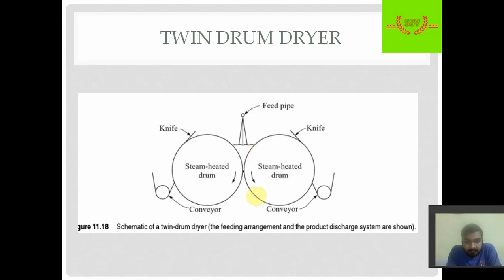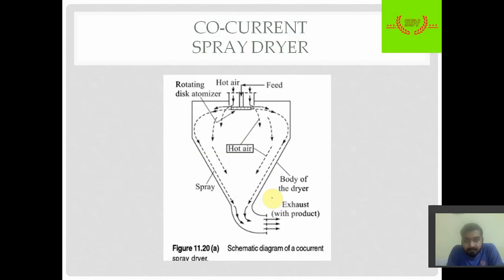We have steam in the two drums that are rotating, and the feed passes through them, like a roll crusher type arrangement. The wet solid comes in contact with the steam drums, from where the moisture gets vaporized and can be removed. This is what twin drum dryers are.